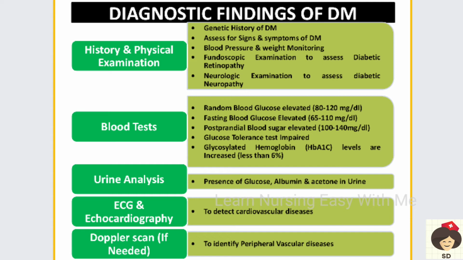So we have to do the blood test. In the blood test we have to do a random blood glucose. If it is normal, it is 80 to 120 milligram per deciliter. If it is more than that, then the patient may have diabetes. And fasting blood glucose, that is 65 to 110 milligram per deciliter. So it will be elevated in diabetes. And postprandial blood sugar. This is checked 2 hours after the patient takes a meal. Then we have to check this. The normal is 100 to 140 milligram per deciliter.